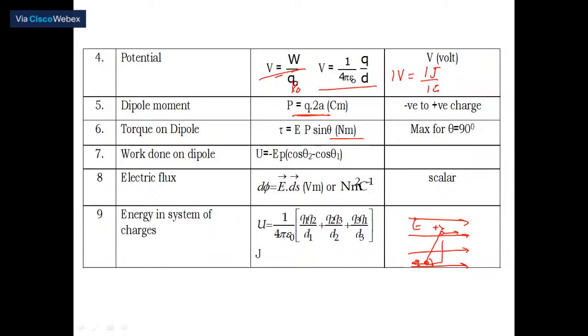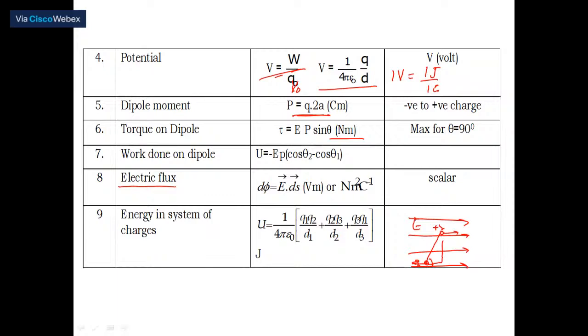The next and most important topic which we are going to deal with now is called electric flux. What is flux? It is a line of force originating from any charge. Suppose you have taken a positive charge, all the lines of force are divergent.